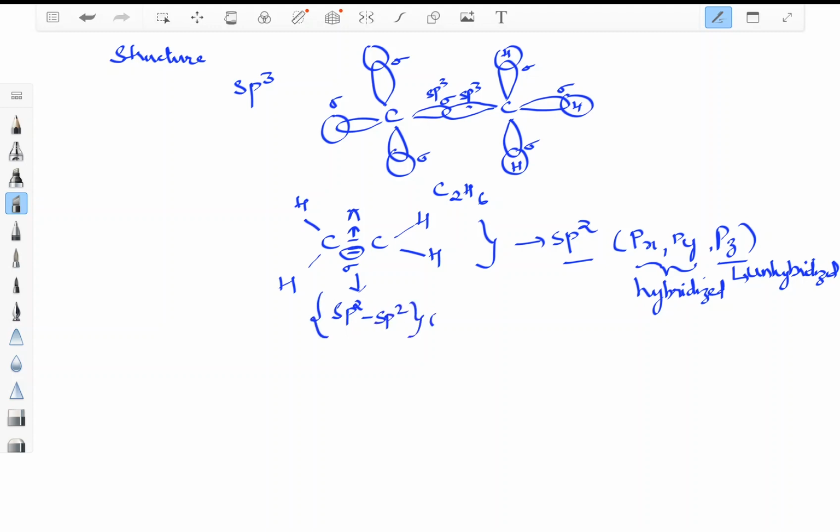One important difference you need to remember: in alkanes, it is due to sp3 overlap; in alkenes, it is due to sp2 overlap. Why is it called sp2? Because only px and py are hybridized. Pz is unhybridized. This pz, which is unhybridized, is responsible for the formation of pi bond. Very important point.